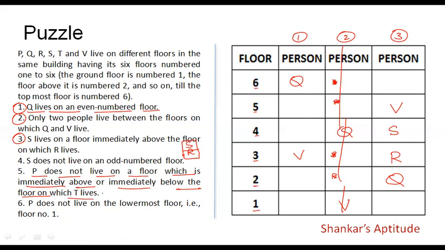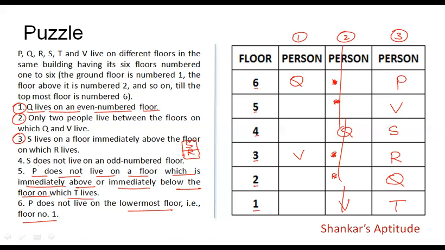Now P does not live on the lowermost floor, that is floor number 1. So P cannot be here, which means P is located here. Thus, T is located here. We can see that all the conditions are satisfied here.